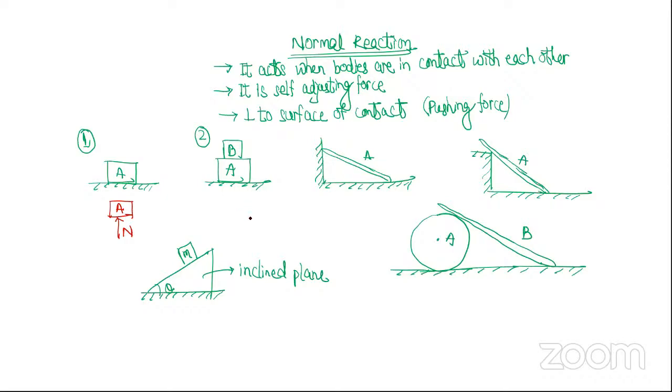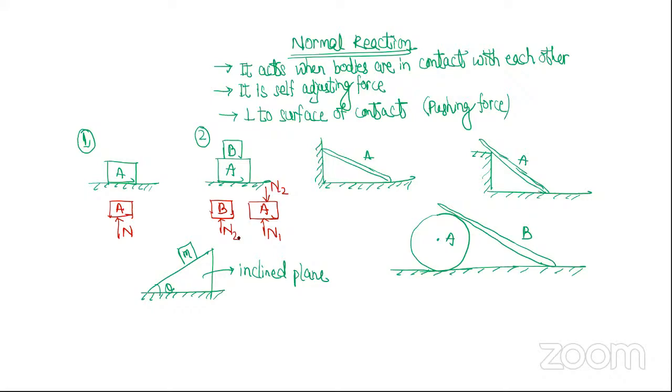Okay, now question number 2. On block A, tell me how many forces will act on block A? Two forces. So one, the ground is applying; let's call it N1. One, B is applying; let's call it N2. Is that clear? So on block A there are two normal reactions acting. Achha, on block B how many normal reactions are acting? One. Who is applying? A. Which direction? Upward. So block A is pushing upward.